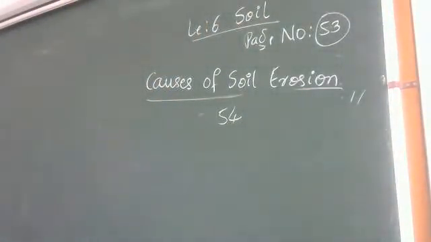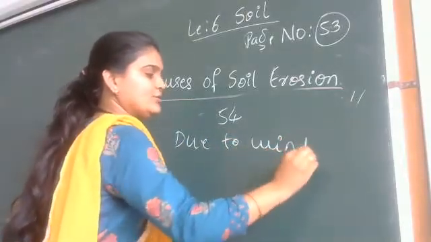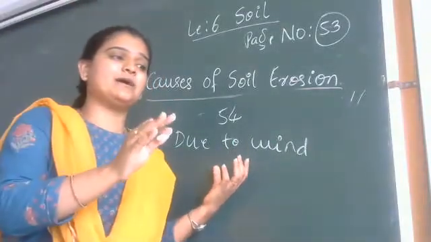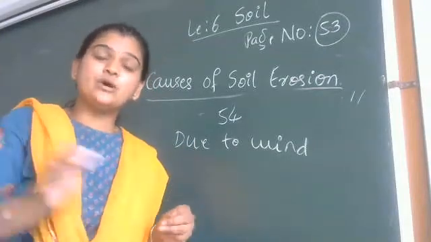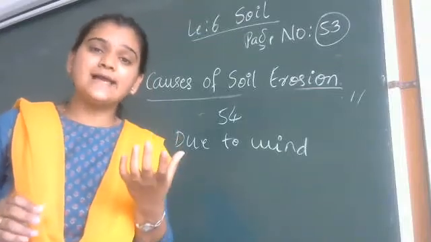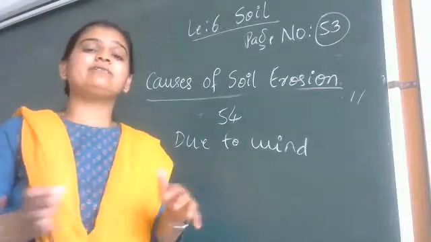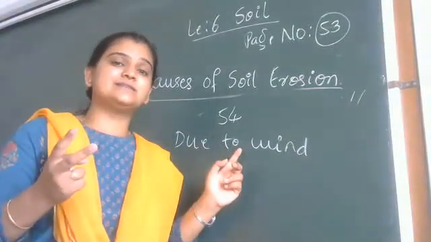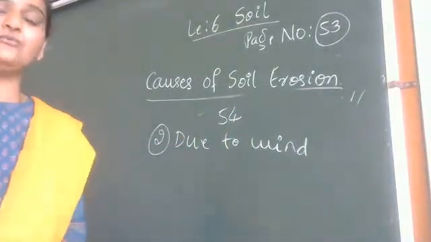What is happening exactly? Wind also exposes the roots of the plants. You might have seen that due to wind, the lighter particles from the soil are getting washed away, and sometimes they will also enter into our eyes. So that is the topsoil getting washed away, the wearing away of the soil by wind. This is the second main reason for soil erosion. What is the second cause? It is due to wind.